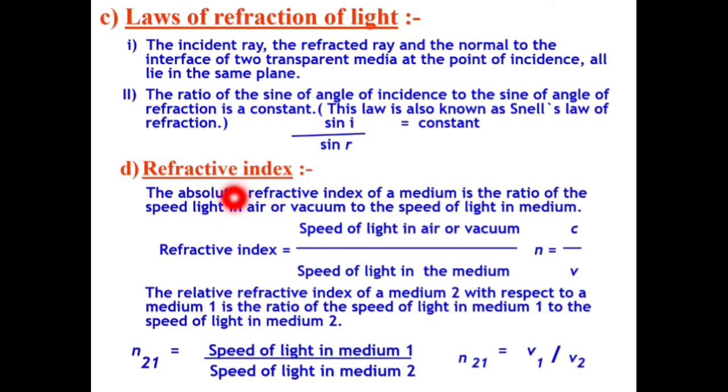Now, absolute refractive index. It is the ratio of the speed of light in air or vacuum to the speed of light in medium. That means c upon v. And relative refractive index is the ratio of speed of light in medium first to the speed of light in medium second. That means v1 upon v2. And the refractive index is denoted by n or mu.